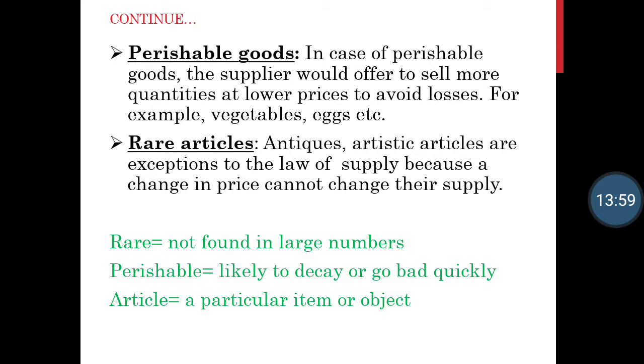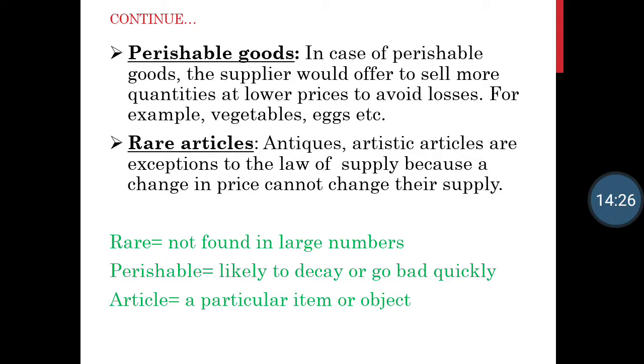So the seller is selling most of the commodity at a lower price. Here the prices are less and supply is more, so it goes against the law of supply. So perishable goods is again one of the exceptions to the law of supply.